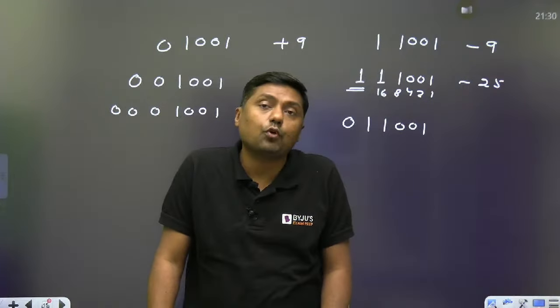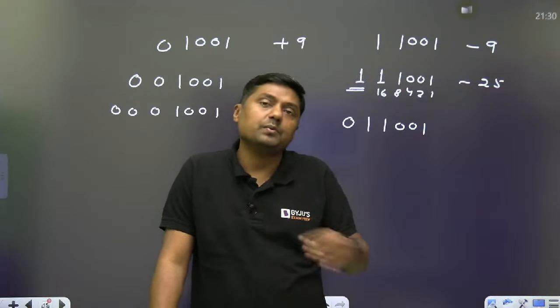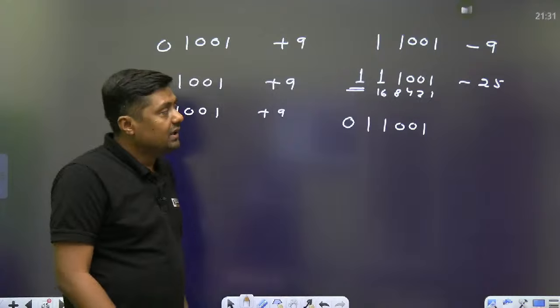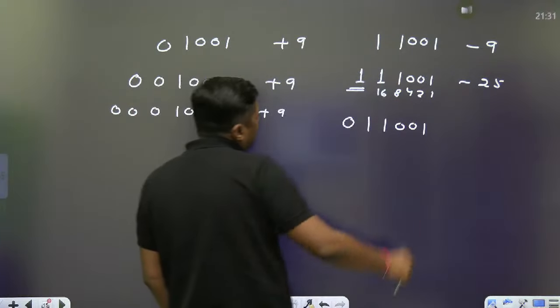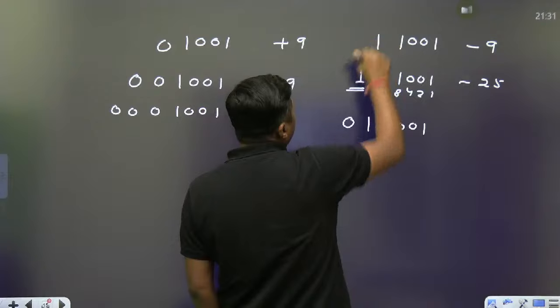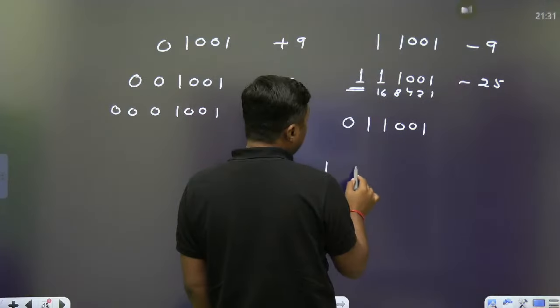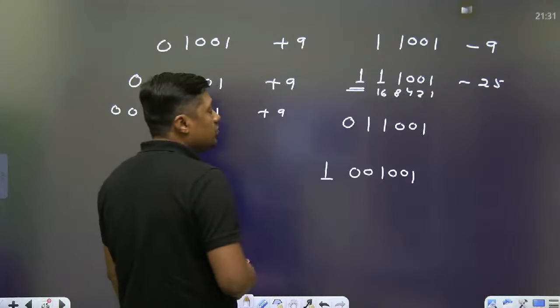That is the method for 2's complement, where we have to repeat the MSB. But in sign magnitude, you have to maintain the sign bit, and if you want to make it 6-digit, you have to change the magnitude only. This will remain the same.